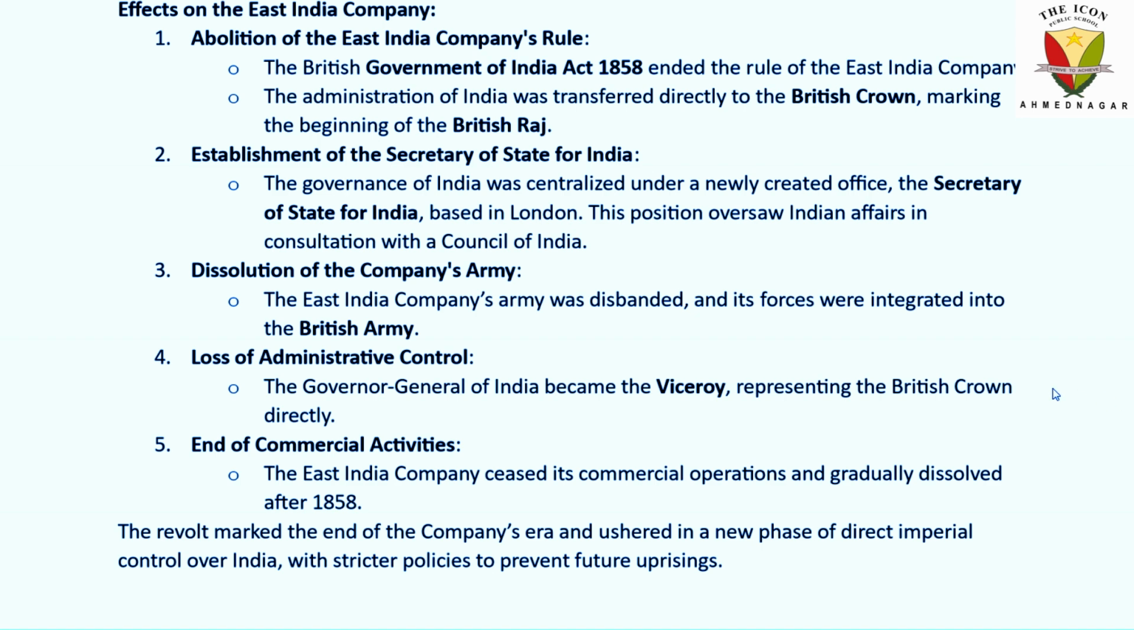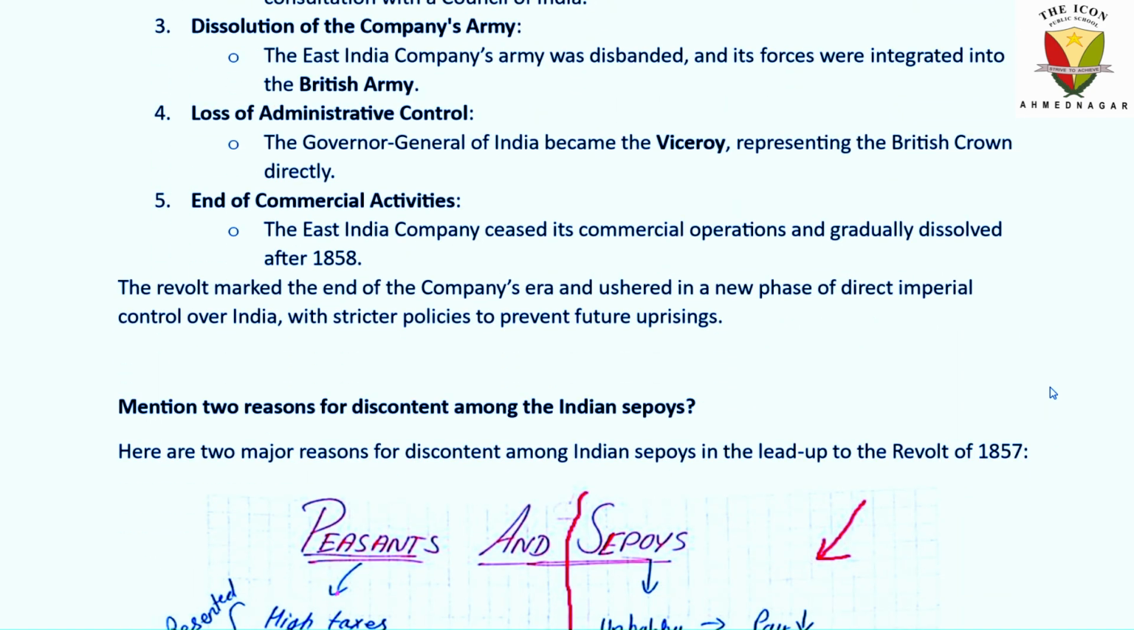End of commercial activities. The East India Company ceased its commercial operations and gradually dissolved after 1858. Till 1858, it was the last time they were playing as a trading company. Now all the trading and commercial operations were stopped, and they were controlled by the British Crown.